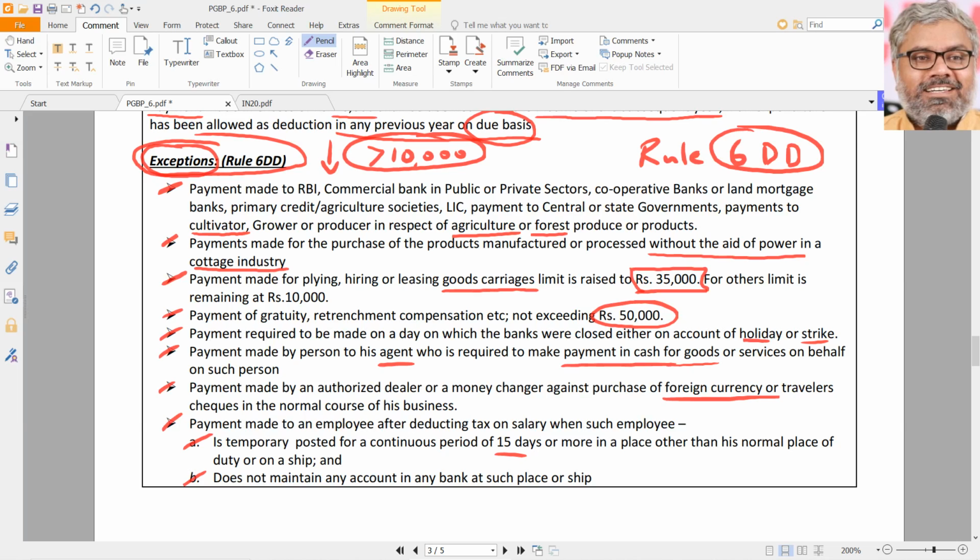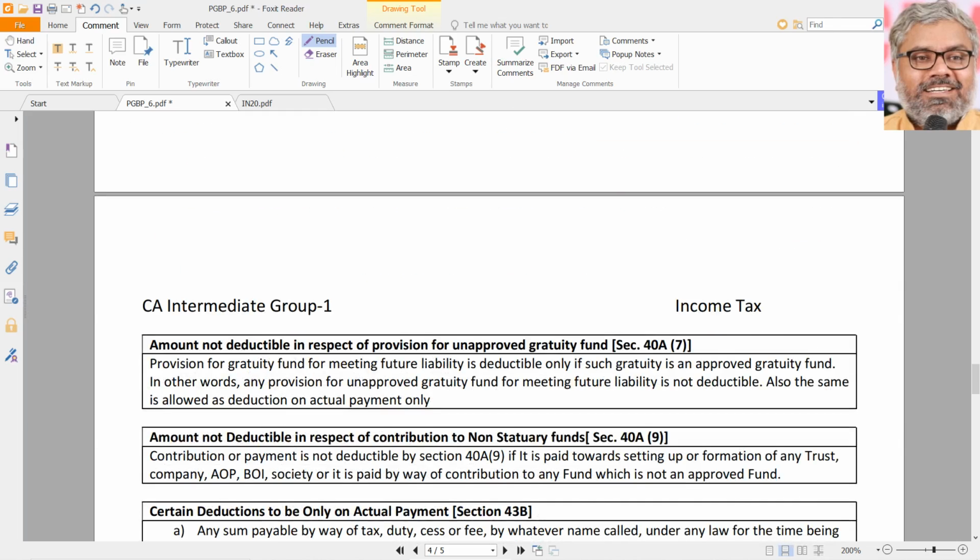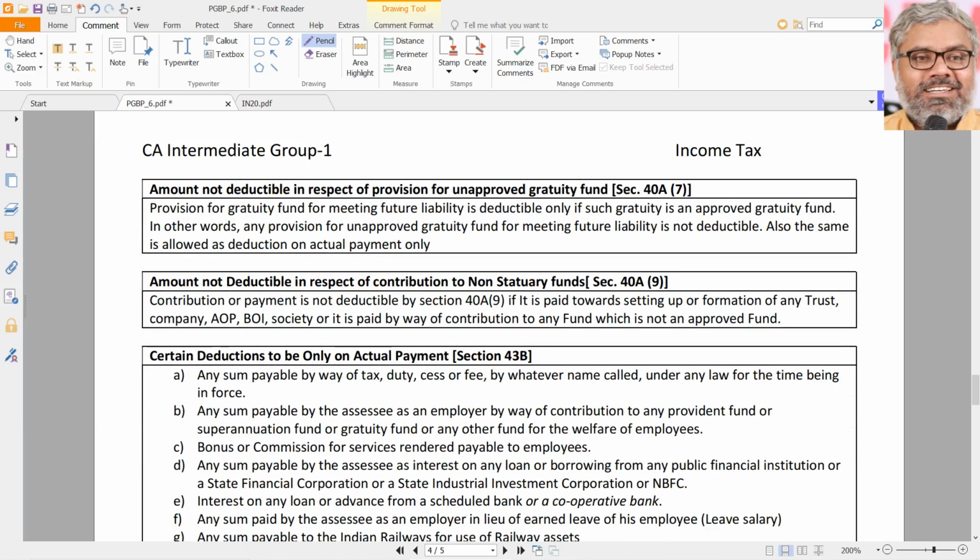Same way, payment made to the agent who in turn is supposed to make payments in cash to purchase some goods or services, then also it is okay. Payment made by authorized dealer is also okay. Payment made to an employee after deducting TDS also is okay to be made more than 10,000 in cash if that employee is placed at a place which is not his normal place of duty for a period of more than 15 days, or is on a ship where he doesn't have any bank account. These are the exceptions to 40A3 contained in Rule 6DD.